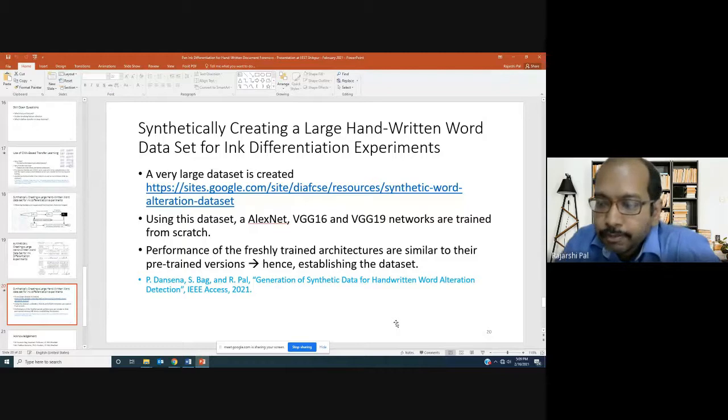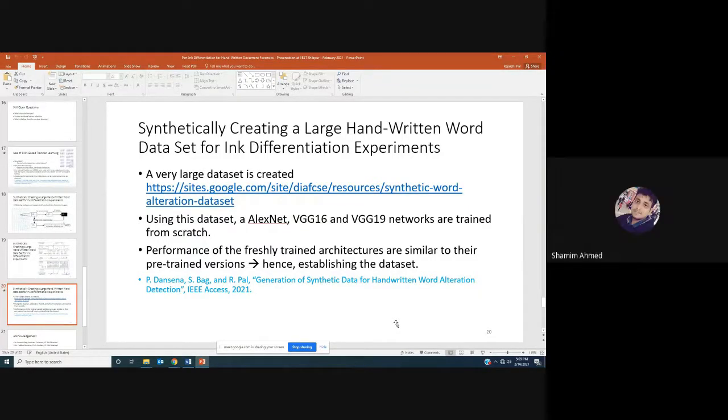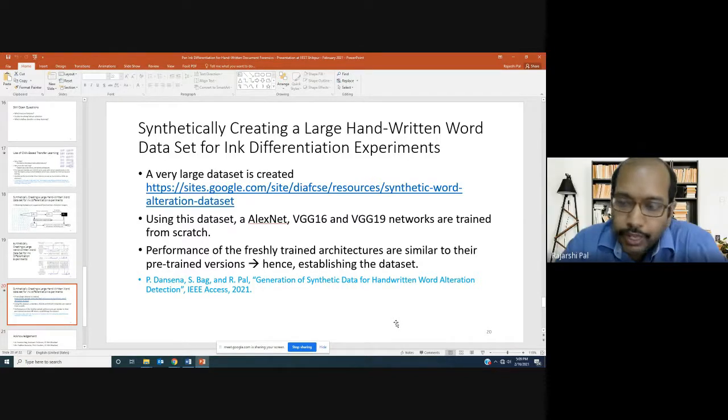Any questions so far? Sir, how did the GAN-generated dataset perform compared to the traditional one? You can do the experiment. We have not done GAN-related experiments here.